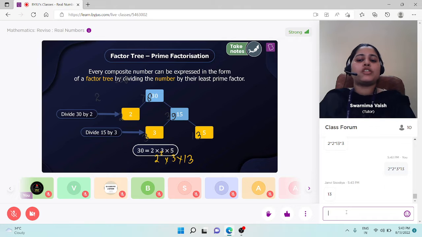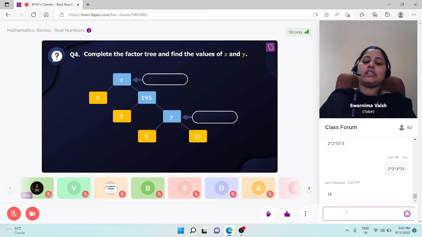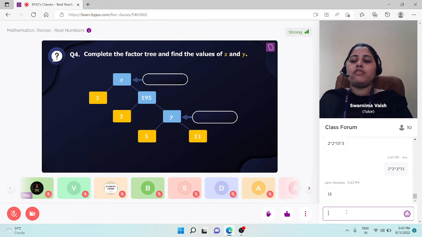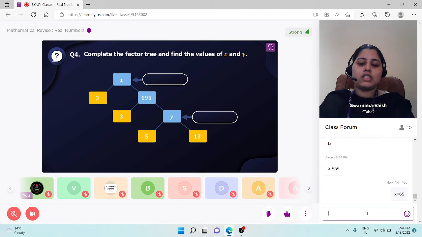Students, now our next question is: complete the factor tree to find the values of x and y. Students, please tell me the answer. Values of x and y from here will be, if you divide x by 3, you will get 195 as the answer. You divide 195 by 3, we will get y as the answer. And if we divide y by 5, we will get 30 as the answer. So values of x and y will be, x is 585 or x is 65. Two answers, Varun and Utkarsh: 585 or 65.